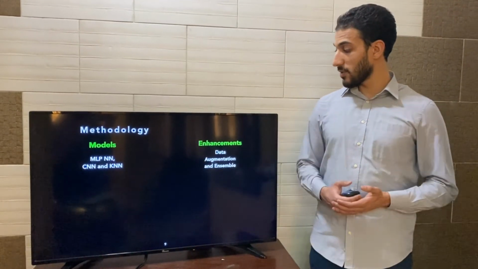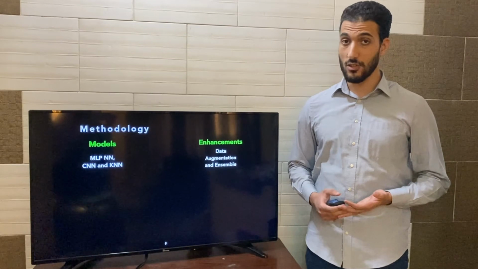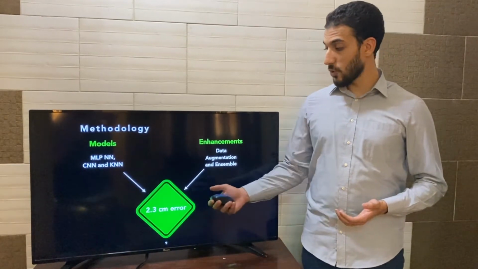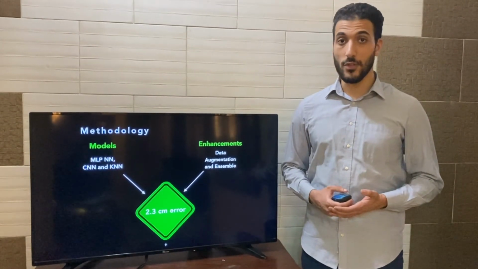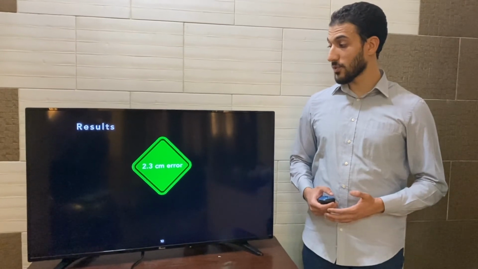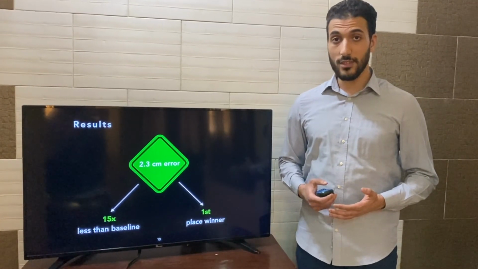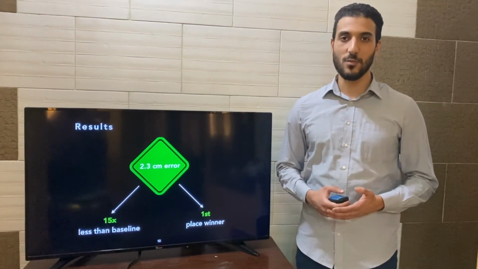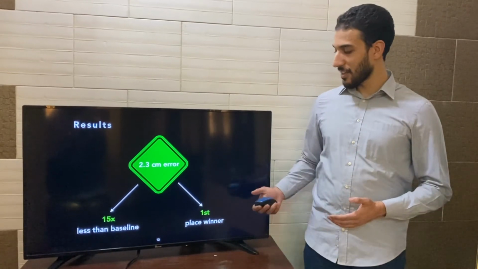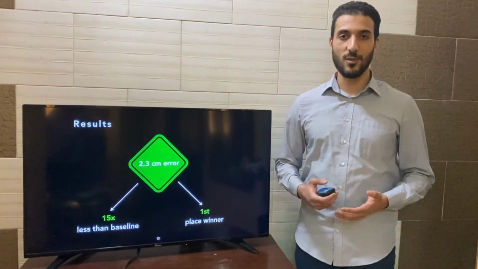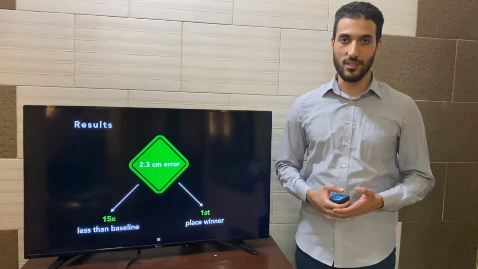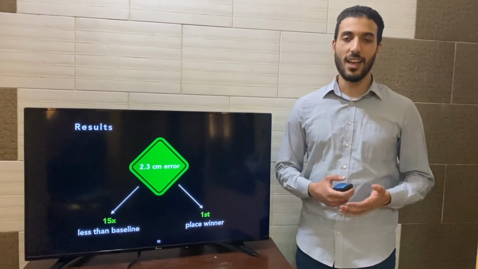Coupling that with enhancement techniques like data augmentation and ensemble techniques guaranteed us a 2.3 centimeter mean square error in the competition. This accounts for a 15-time improvement in comparison to the baseline performance by the organizers, and guaranteed us the first place among 8 teams from highly reputable institutes such as the University of Toronto from Canada and Heriot-Watt